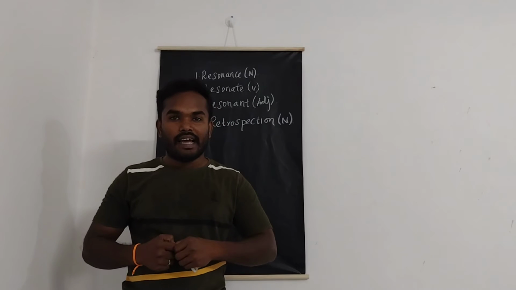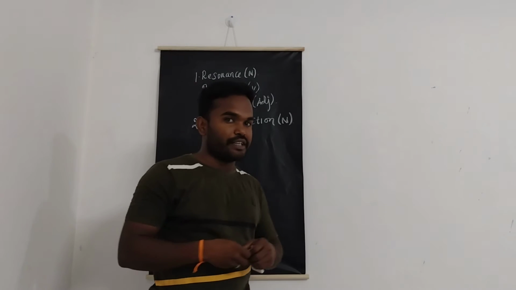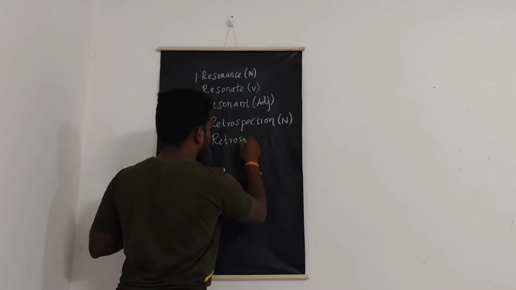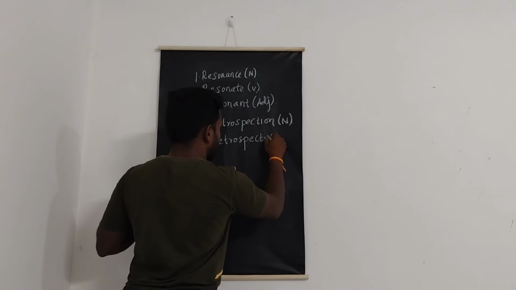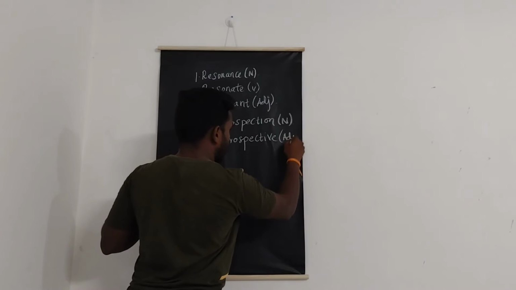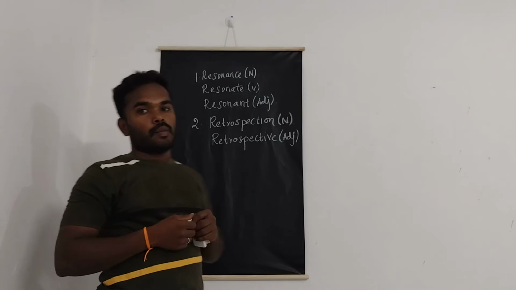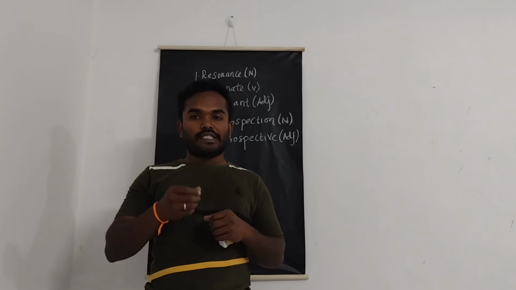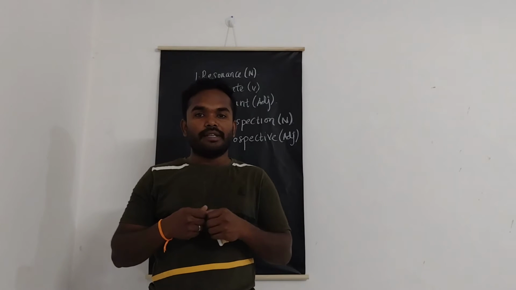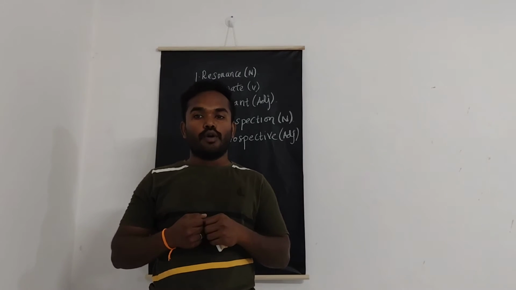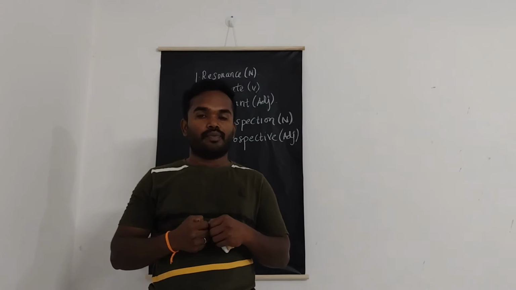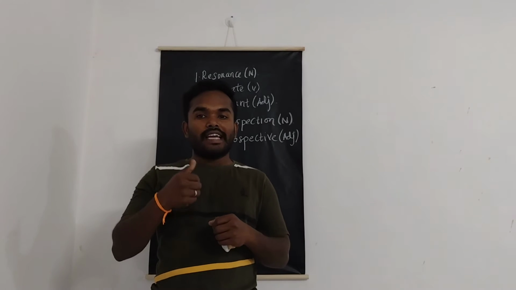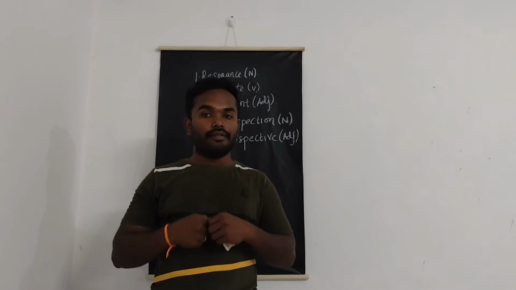This can also be used as an adjective, that is retrospective. I have 2 example sentences for this as well. The first one is the officials submitted a retrospective report of what went wrong last year. The second example sentence is the museum is having a retrospective exhibit of the artist's work.